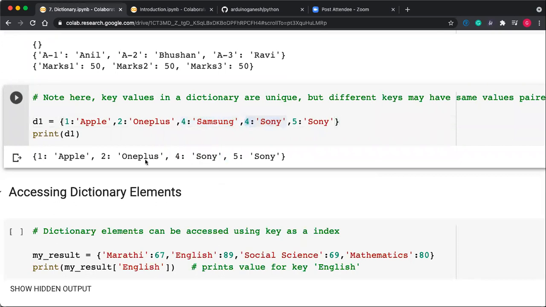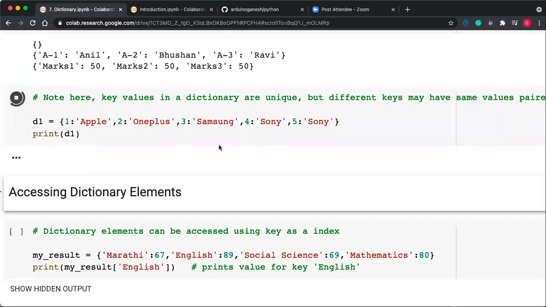So remember that only unique keys should be there. Unique keys 1 2 4 5. The repeated keys will not be considered, but if there are unique keys, the data can be repeated.